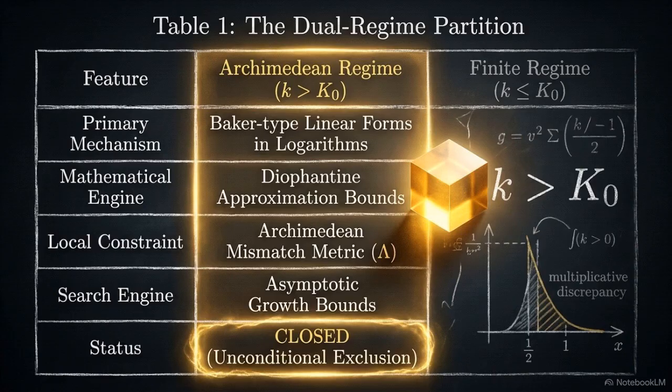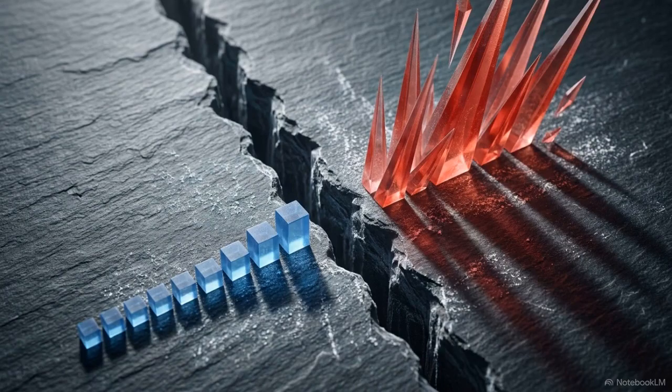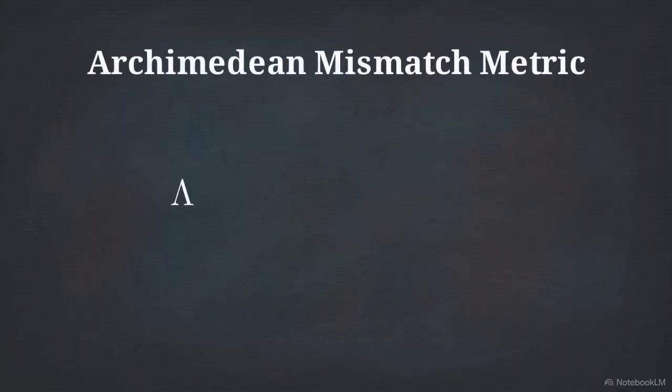This table details the first half of our partition, the Archimedean regime. For all trajectory lengths where k exceeds k0, the multiplicative discrepancy between the primes 2 and 3 becomes insurmountable. At this scale, the difference in growth rates between the division and multiplication steps creates a permanent gap in the real field. We measure this gap using the Archimedean mismatch metric, lambda.